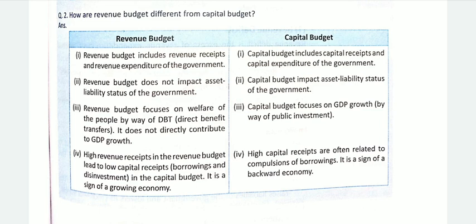On the other hand, in the capital budget, high capital receipts are often related to compulsions of borrowing. It is a sign of a backward economy. Suppose the government is not able to pay for its capital expenditure out of revenue receipts, and it has to borrow money for development and infrastructure. It is a sign of a backward economy. I hope this is clear.